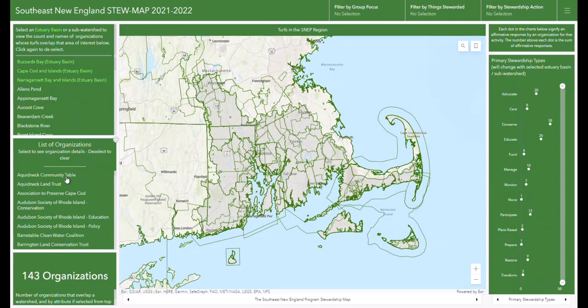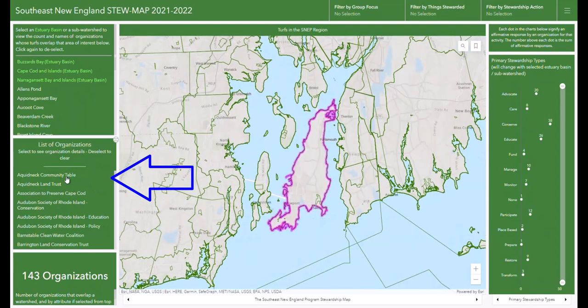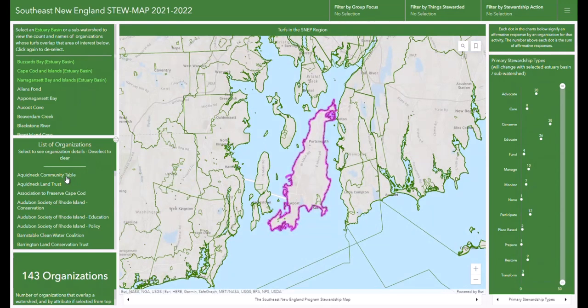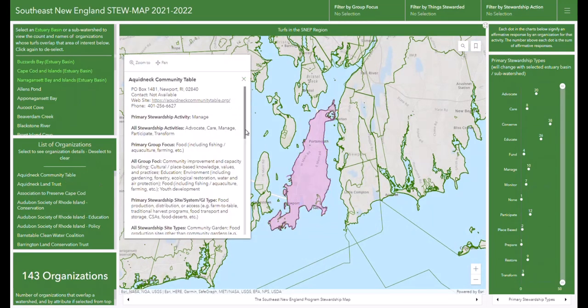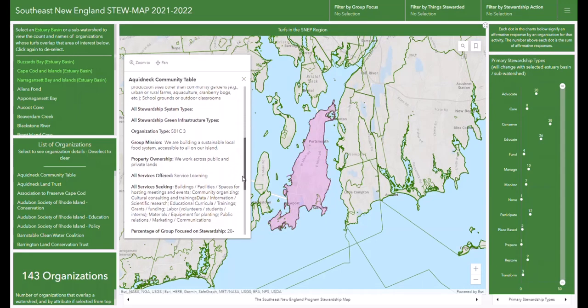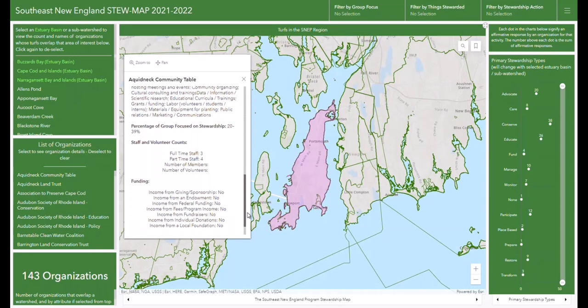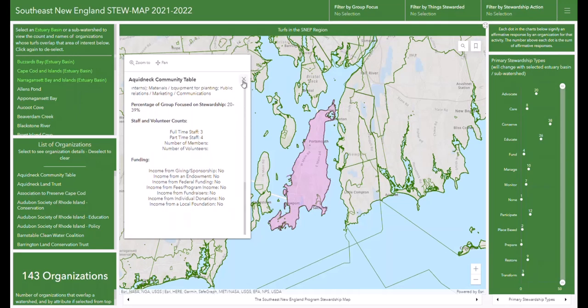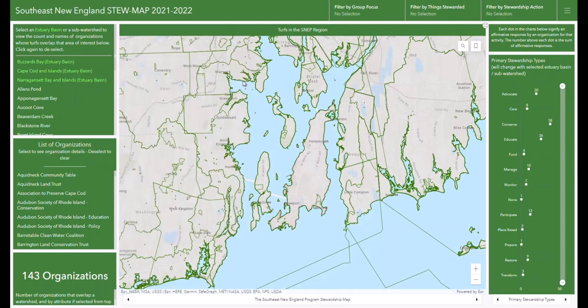To find out information about a specific organization, select it from the list of organizations on the middle left panel. The map will zoom to and flash this organization's turf in the map, as well as display the organization's details in a pop-up window. Close the pop-up by clicking the X in the upper right corner.